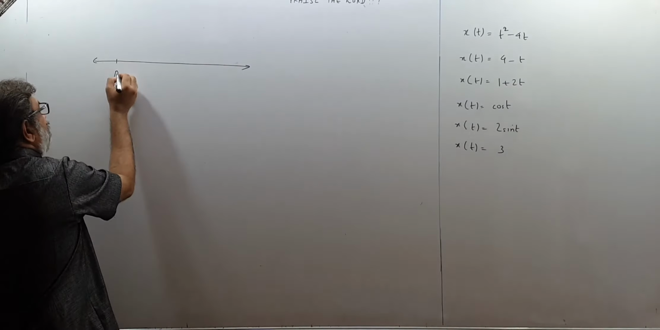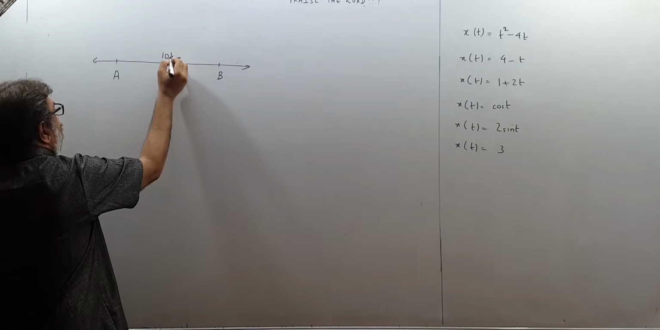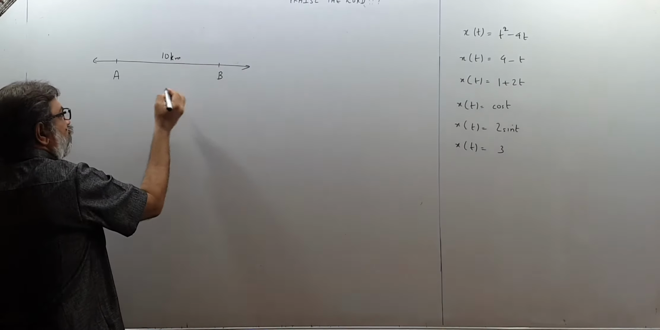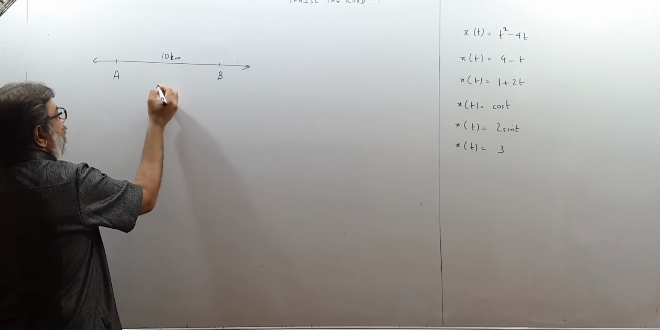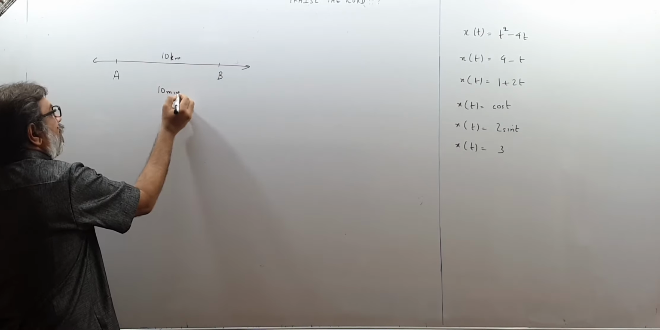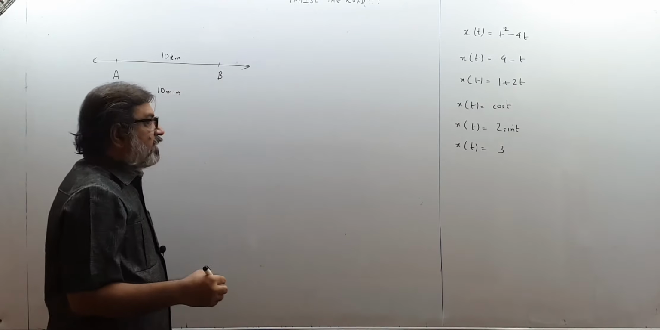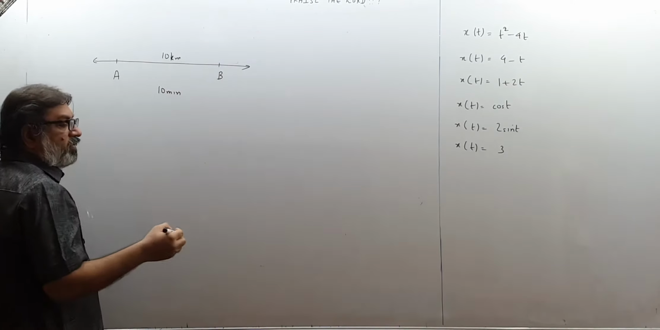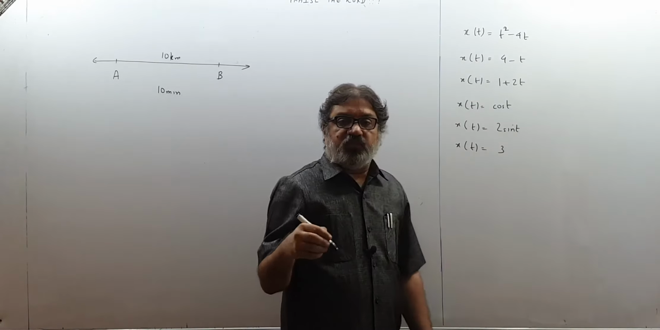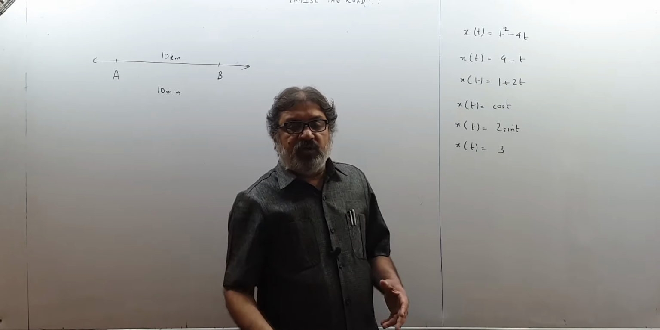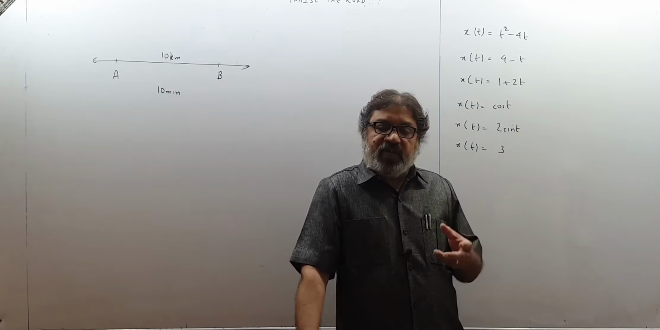Supposing there are two towns A and B separated by distance of 10 kilometer, and a boy is going from point A to point B on his bike, on his motorcycle, and he takes supposing 10 minutes to reach from A to B. So naturally, children, if I want to know what was the velocity of the body, from class 9 you must have studied velocity or speed. Now when you were in class 9 you did not have much difference about velocity and speed in your minds, but now we will take up in detail.